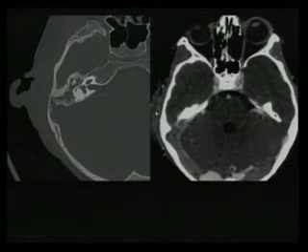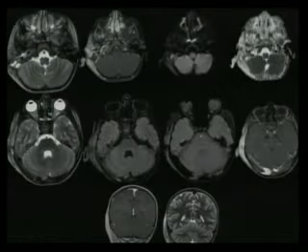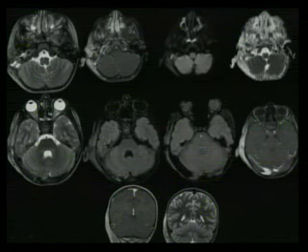So this is the MR on the same patient. This MR is obtained after drainage of the mastoid infection. You can actually see the epidural empyema here. It's showing peripheral enhancement. The empyema has become a little bit smaller. You can see restricted diffusion on the DWI images, both within the mastoid as well as within the empyema.